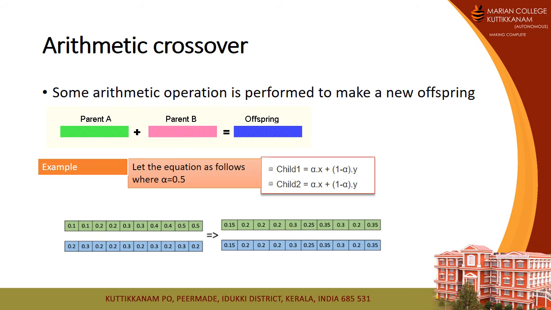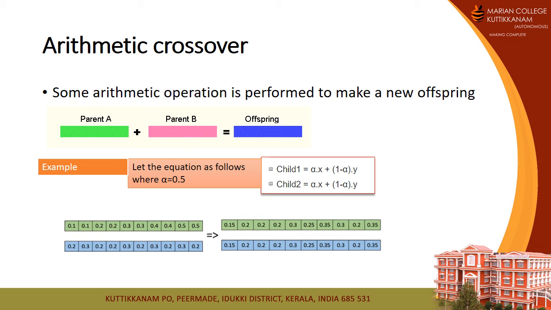Arithmetic crossover. We use arithmetic functions in order to generate the offspring. For example, for child 1, I am using the equation alpha times x plus (1 minus alpha) times y, and for child 2, the same kind of equation, where the value of alpha is 0.5. For the first parent, I have 0.5 as the first gene.